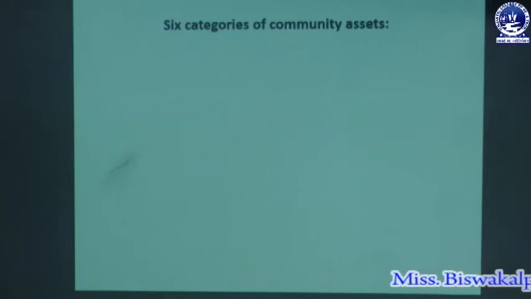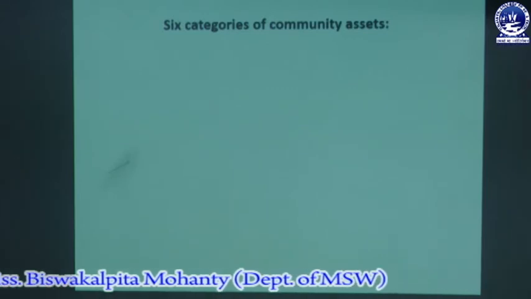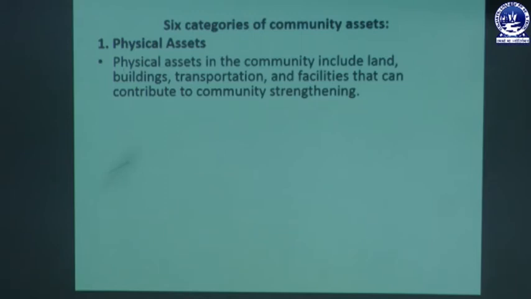These community assets can be categorized into 6 categories. So what are these 6 categories of community assets? The physical assets in the community include the land, the buildings, the transportation and the facilities that can contribute to community strengthening. Physically, those assets are identified or visible in the community, and that is a category of community asset.